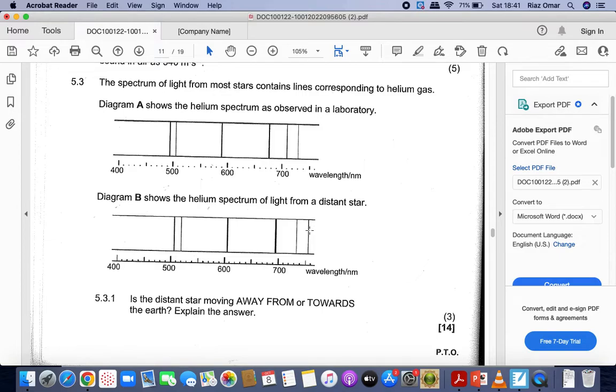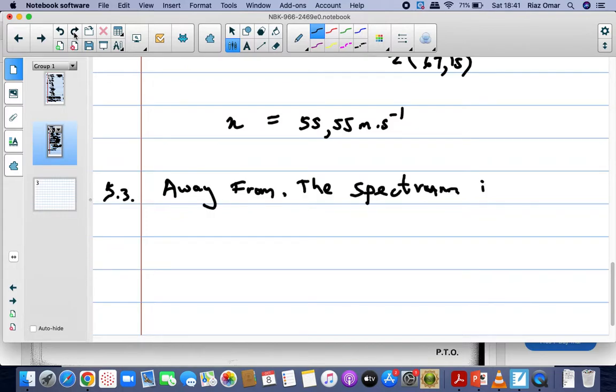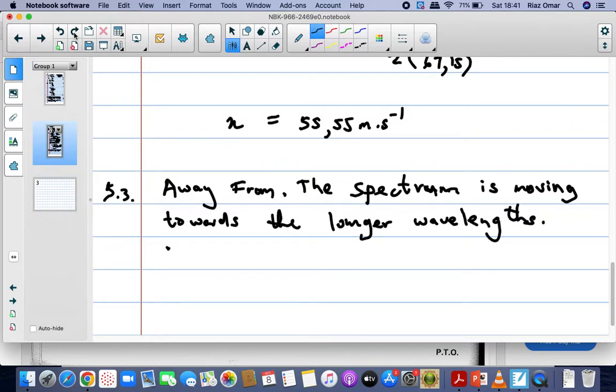So from this we can ask: is the star moving towards or away from the Earth? We can say that it is moving away from the Earth because the wavelength increases. Away from, that's the answer. The spectrum is moving towards the longer wavelengths. Thus, the star is moving away. So that will be the way we can answer question 5.